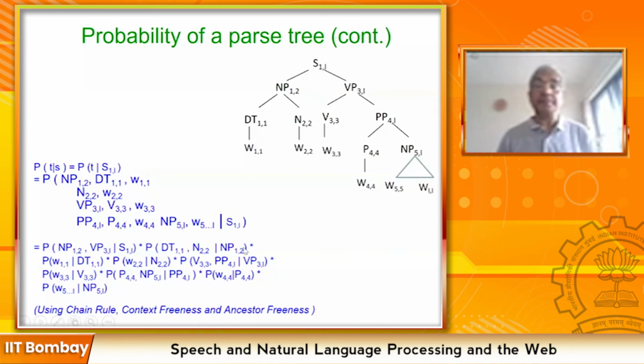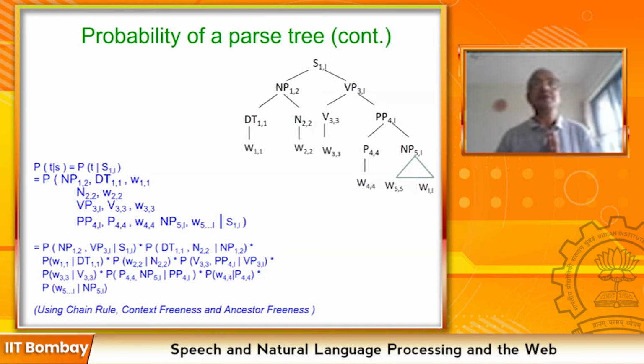assumption, S gets dropped because S is the ancestor of NP. And VP also gets dropped because of the context freeness assumption. VP is the sibling of NP. So DT N is completely determined by NP and nothing else. So that's how you can drop those other conditioning variables. So this way, if you go on applying ancestor freeness, context freeness, and place invariance, you are able to see that the probability of a parse tree is nothing but the product of the rules.